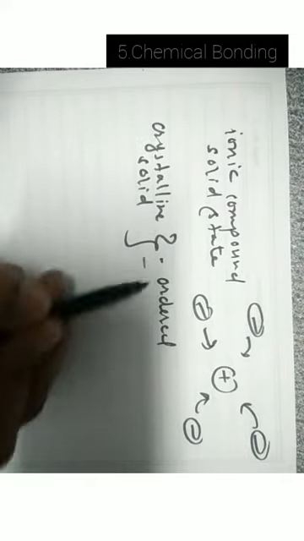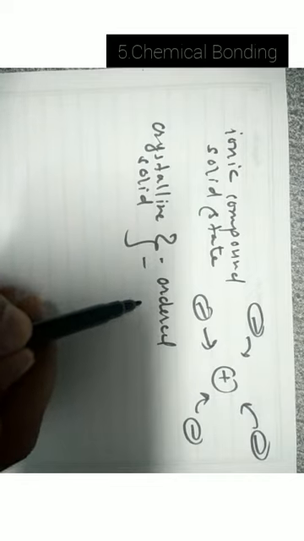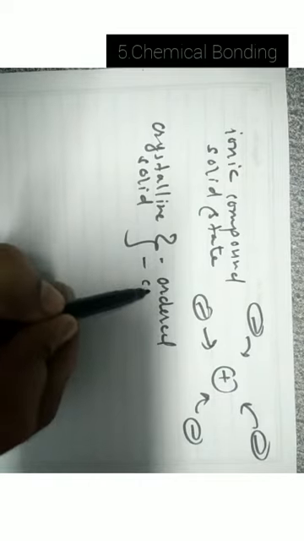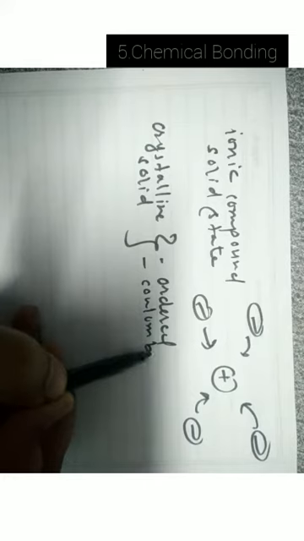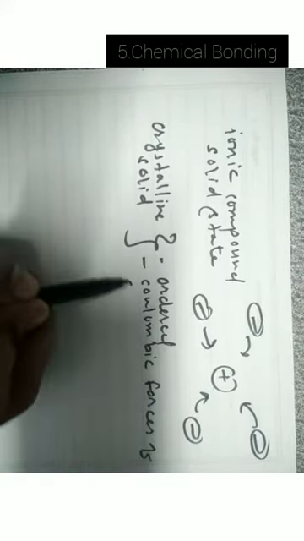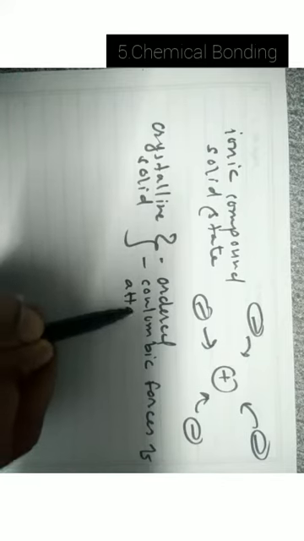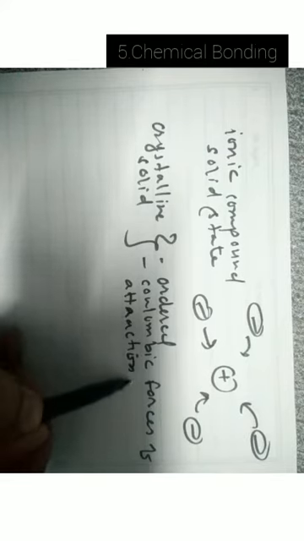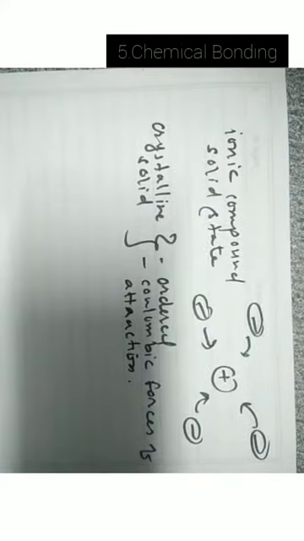So in crystalline solids, the arrangement of cations and anions are ordered, and these cations and anions are held together by Coulombic forces of attraction.